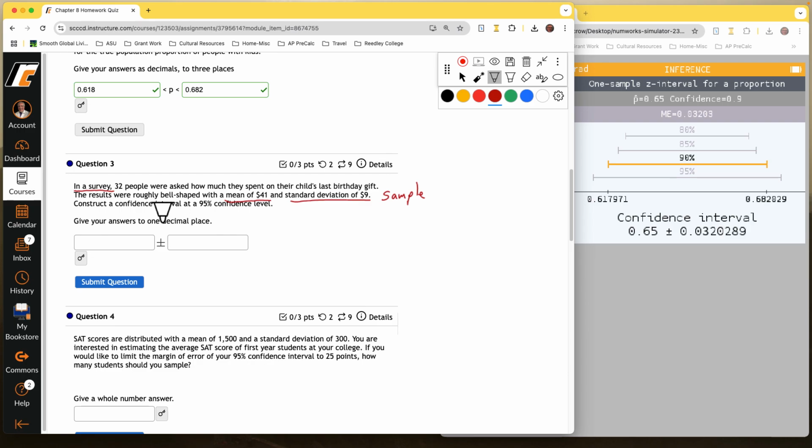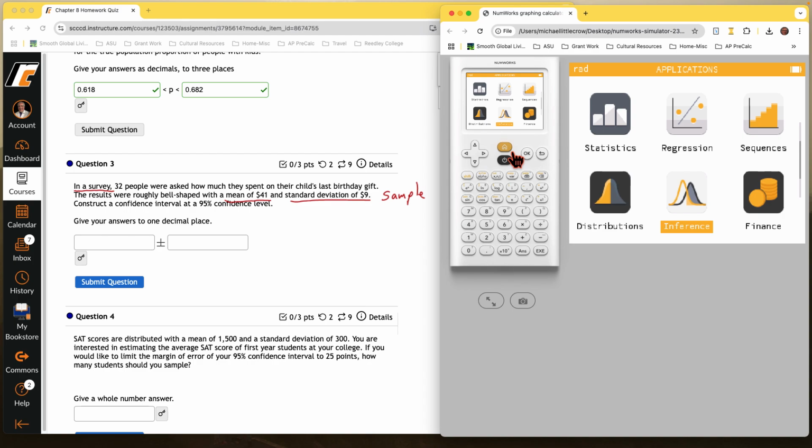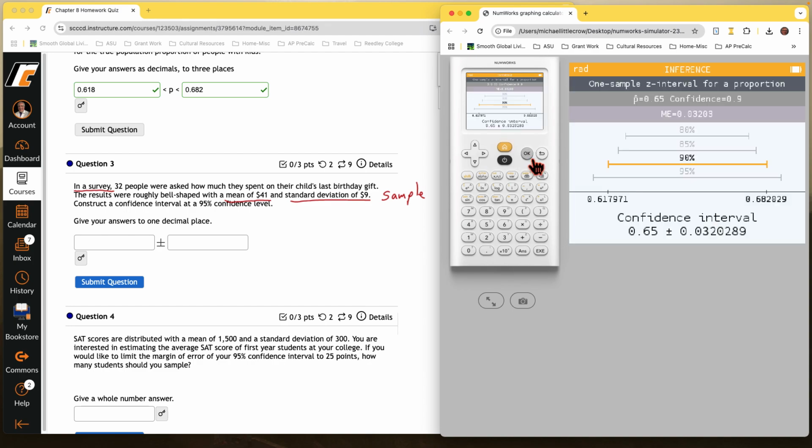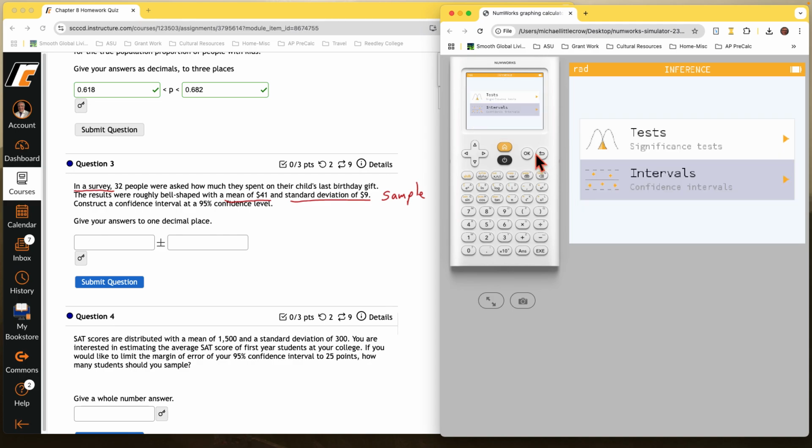The thing is, it's roughly bell-shaped. That's good. But the key part is the standard deviation that we have is a sample standard deviation. So let's back this up. Actually, I'm going to just click on the menu button, go all the way back. We're going to go to inference. Oh, that didn't help. We'll back up to this level, intervals.